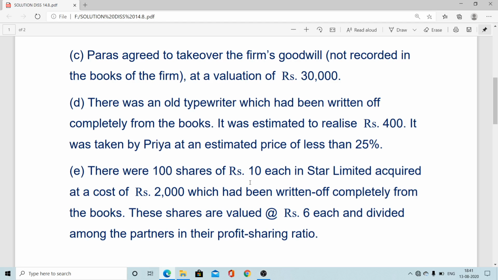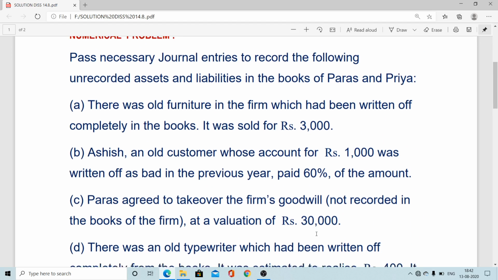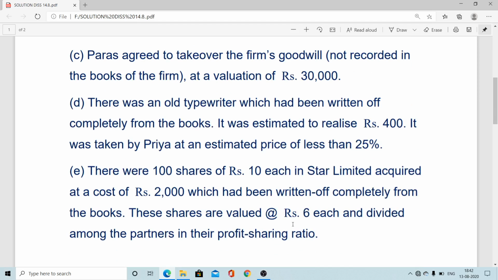That is 1,000 rupees in Star Limited, acquired at a cost of rupees 2,000, which had been written up completely on the books. These shares were valued at rupees 6 each and divided among the partners in their profit sharing ratio. Here the profit sharing ratio is not mentioned, so it will be equal as per Indian Partnership Act 1932. If nothing is mentioned regarding the profit sharing ratio of the partners, it is considered an equal profit